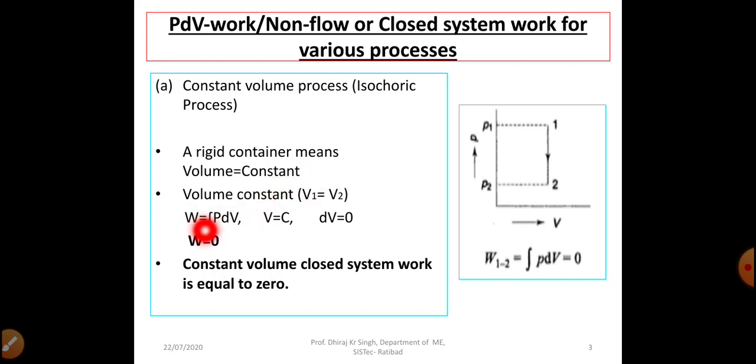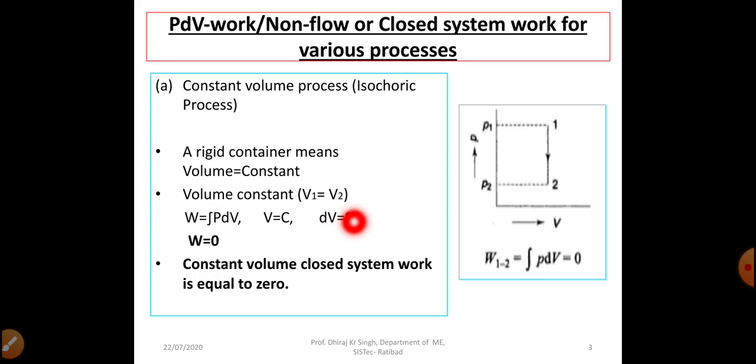So our non-flow closed system work is W equal to integral PdV. We can see here our initial volume V1 and final volume V2 are equal. So change in volume is equal to 0. When our initial volume and final volume are equal, then change in volume is 0, that means dV equal to 0.